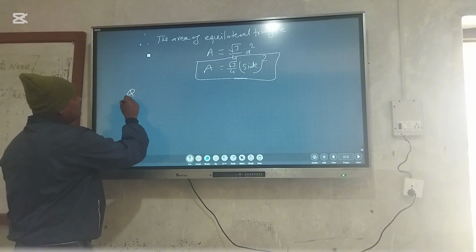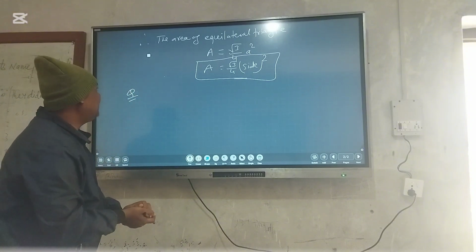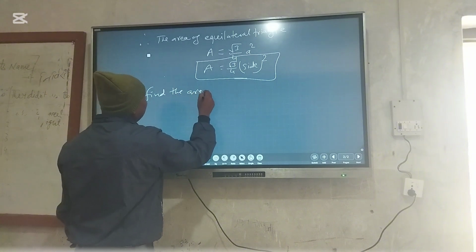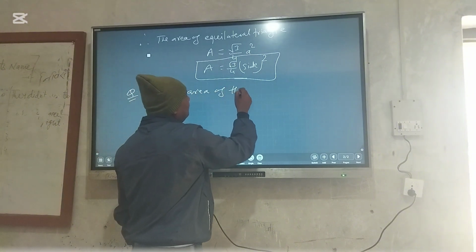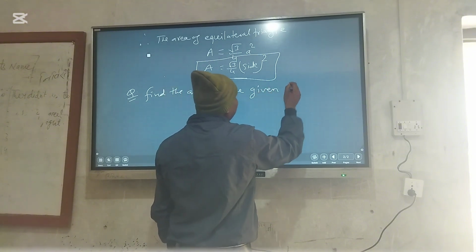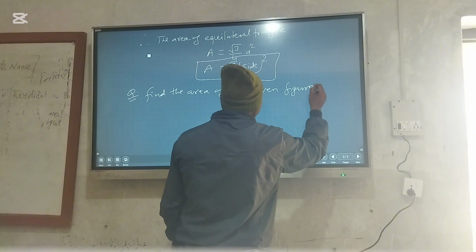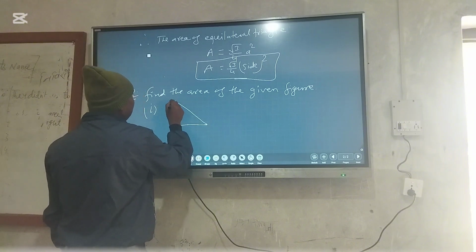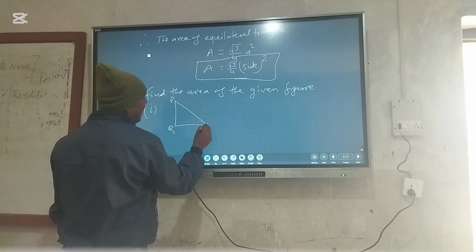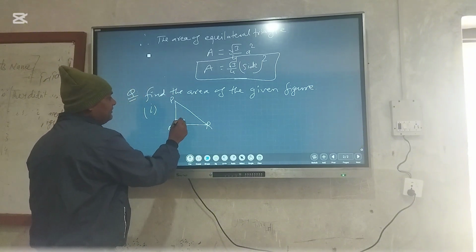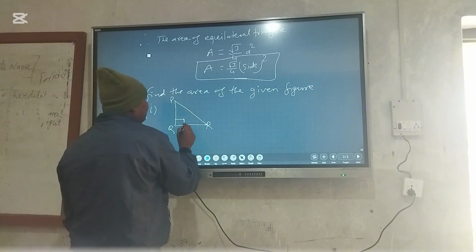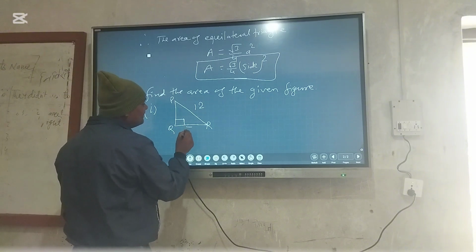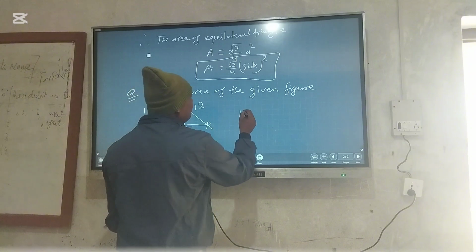Now we will do some examples. Find the area of the given figure. Number A: here is a right angle triangle PQR, with the right angle at Q. The height of this triangle is 12 and this is 5. And then example number 2.